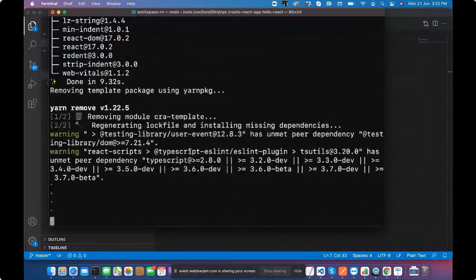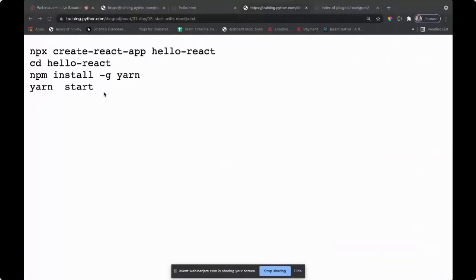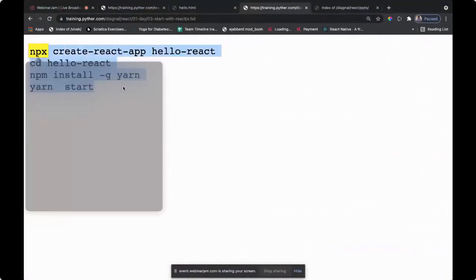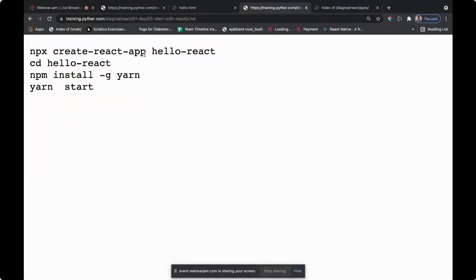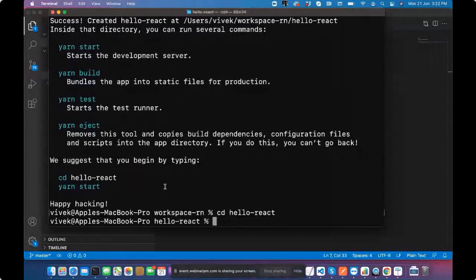Just to create a quick template, this is the command which you can take: npx create-react-app hello-react. Once you have it, I can go to hello-react and do yarn start.